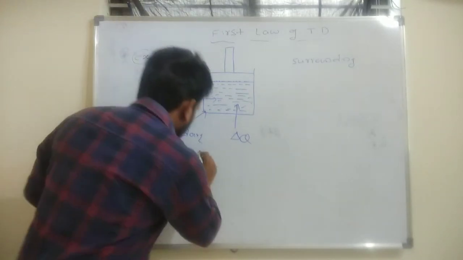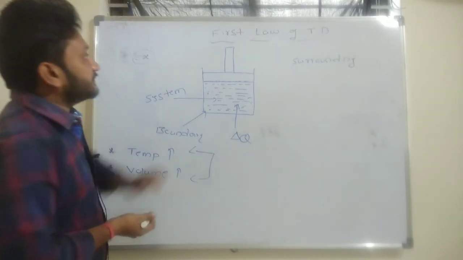Through this concept only we will define the first law of thermodynamics.